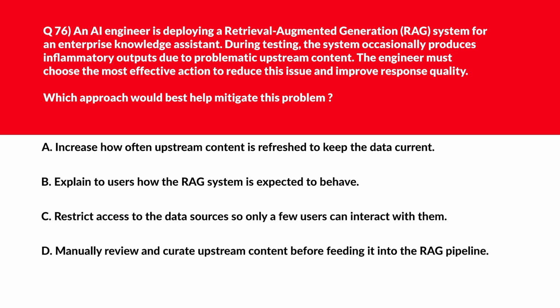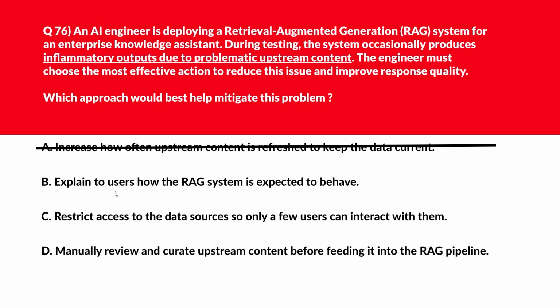All right. We got a brainstorming question this time, which is about inflammatory outputs due to problematic upstream content. Option E says increase how often upstream content is refreshed to keep the data current. Refreshing data doesn't remove harmful content already present. Hence incorrect.